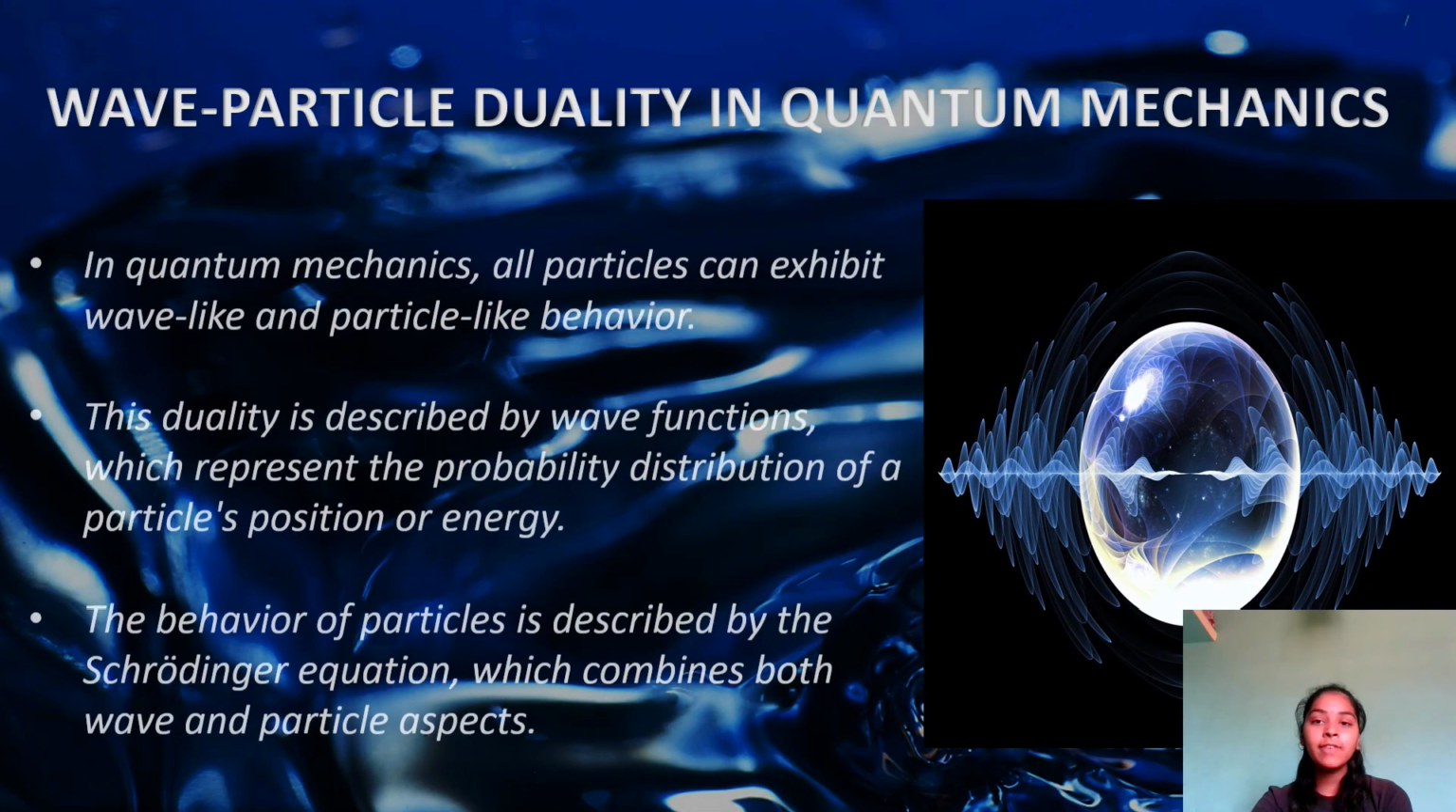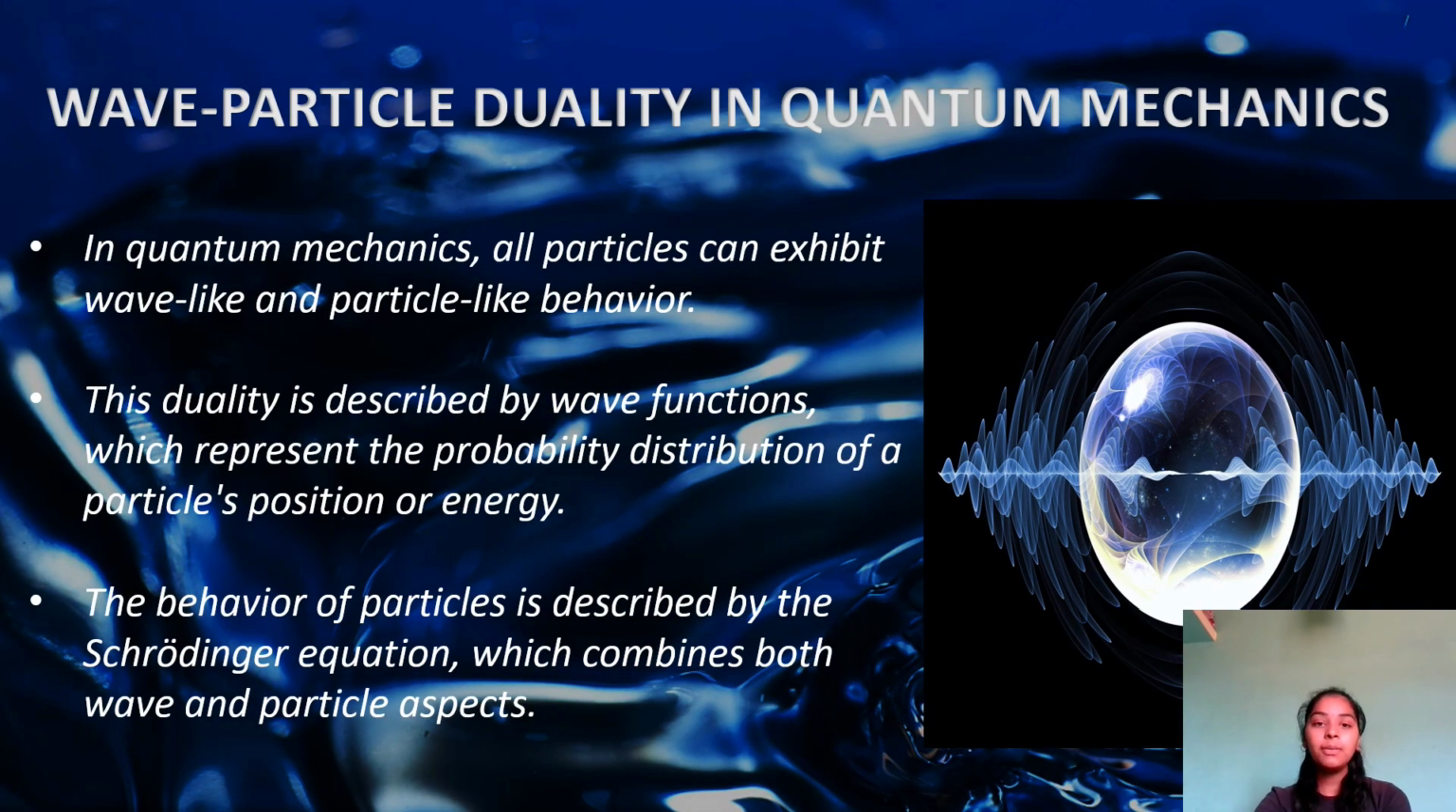Wave-particle duality in quantum mechanics. In quantum mechanics, all particles can exhibit wave-like and particle-like behavior. This duality is described by wave functions, which represent the probability distribution of a particle's position or energy. The behavior of particles is described by the Schrödinger equation, which combines both wave and particle aspects.